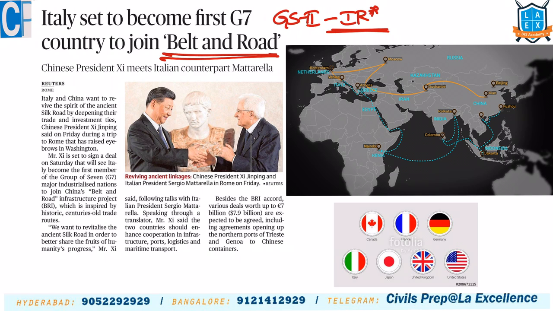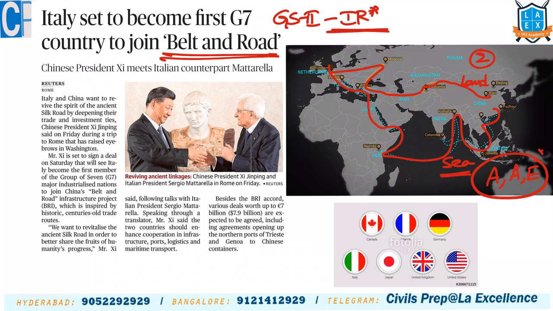Under this particular concept, China proposed in the year 2013 its Belt and Road Initiative. Under that, it has proposed 2 routes. One is the land route, and 2 is the sea route or maritime route, to connect different countries. Land route connects like this, sea route connects like this. So it covers Asia, Africa and Europe, 3 continents.